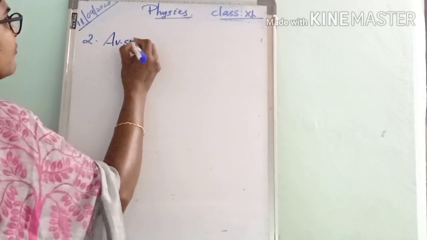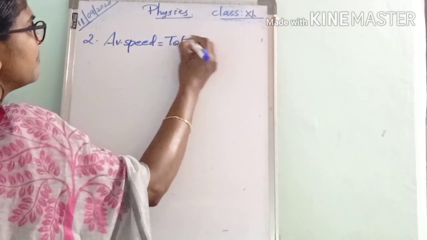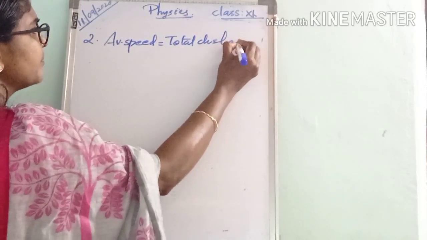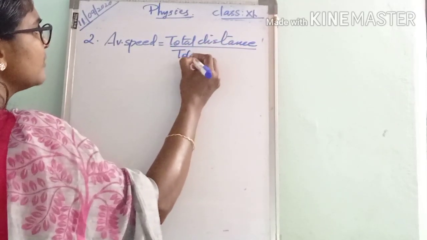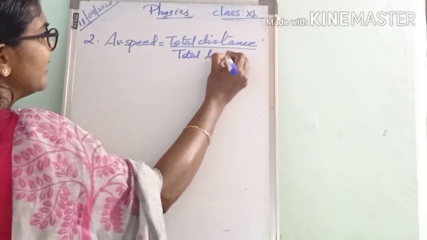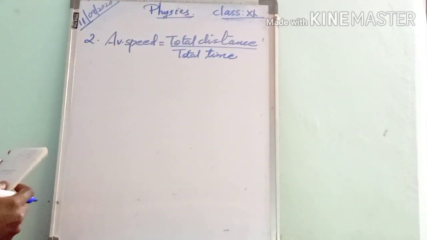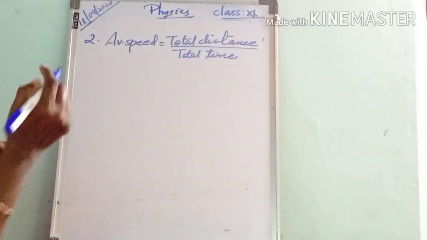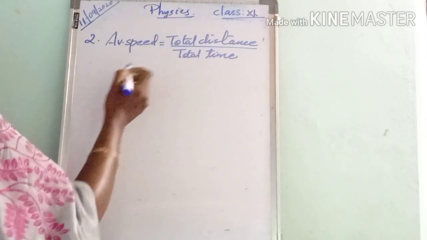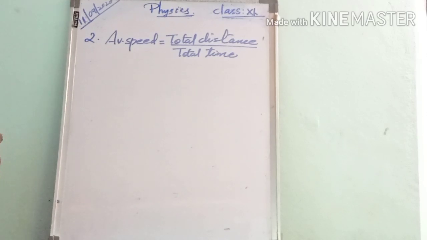You know the equation for average speed is total distance by total time. Here the time is given, but the distance is not given. To find the average speed, we should know the total distance and total time. But the distance is not given, but we can calculate the distance.